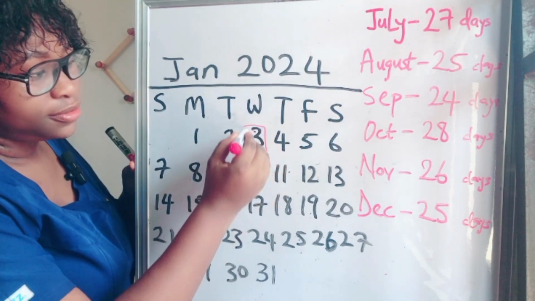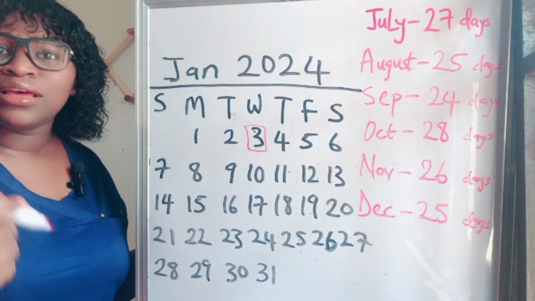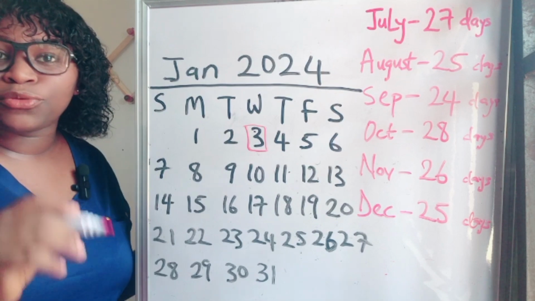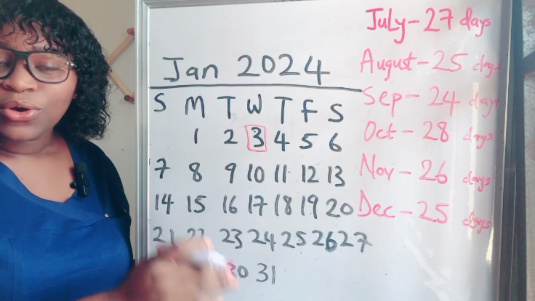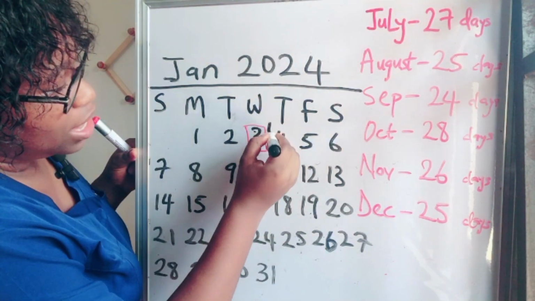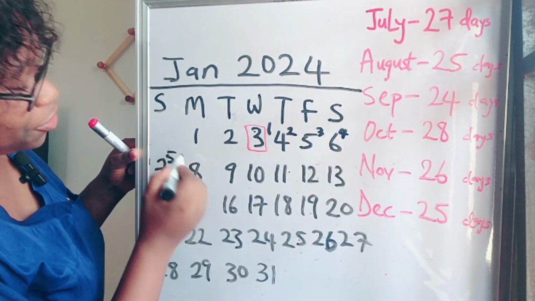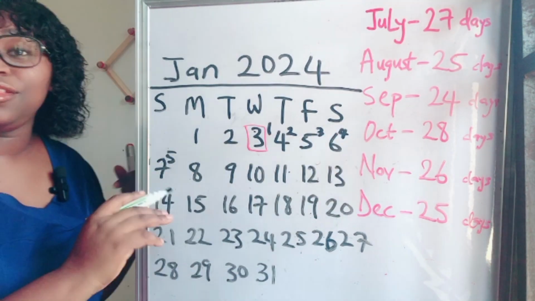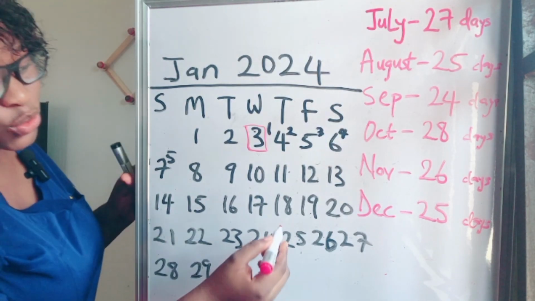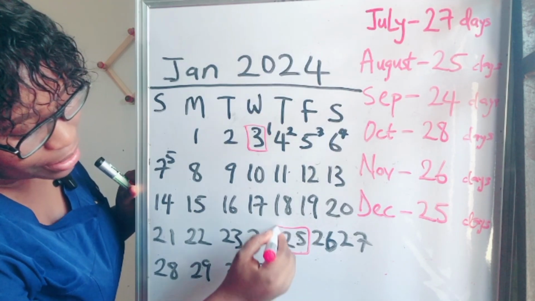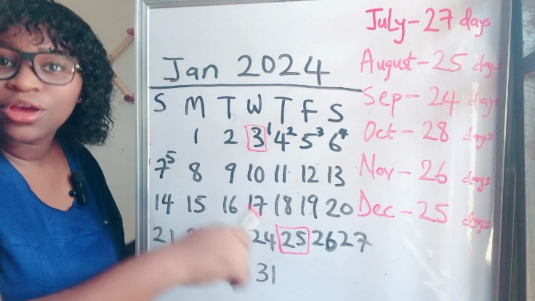On the 3rd of January, and then the period can last for 3 days, 4 days, 5 days. How many days the period lasts is not a problem in calculating the ovulation day. Okay? Then her period lasted for day 1, day 2, day 3, day 4, and day 5. Her period lasted for 5 days. Then the period stopped. Then the next time she got her period again was on the 25th of January. Let's take for instance, she got her next period on the 25th of January.